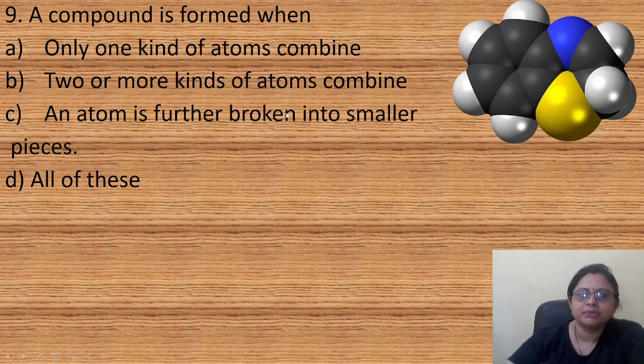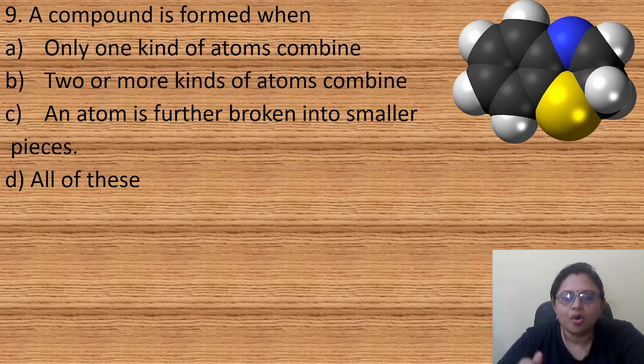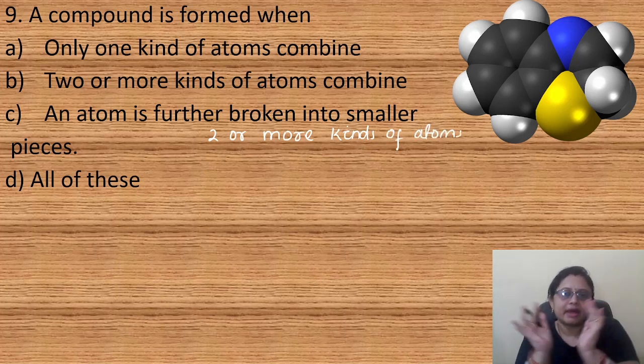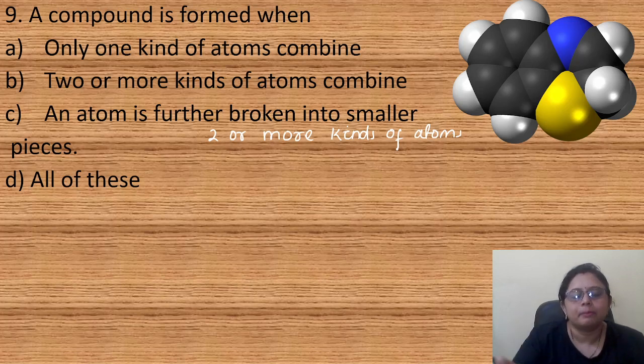Coming to the next question, a compound is formed when option A, only one kind of atoms combine, option B, two or more kinds of atoms combine, option C, an atom is further broken into smaller pieces, option D, all of these. So what is a compound? When two or more kinds of atoms combine, they give rise to a compound. So here the correct answer is option B, two or more kinds of atoms combine.